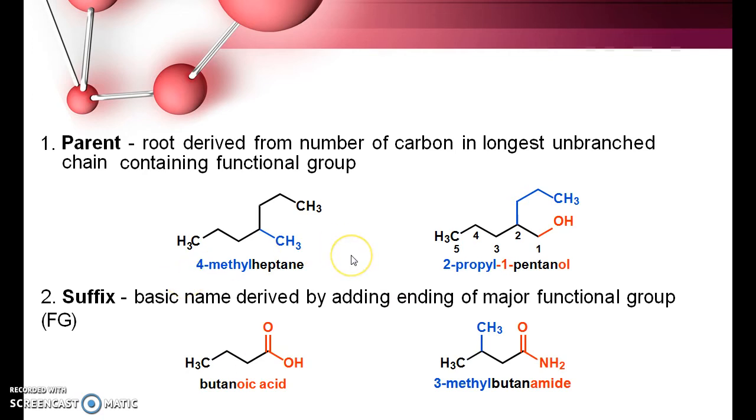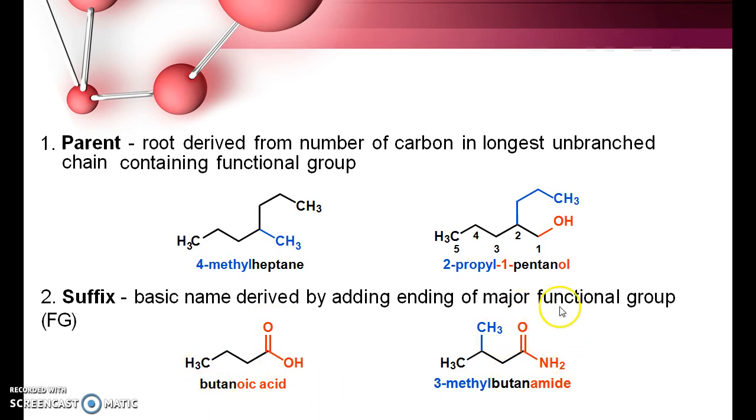Okay, here we have some more examples. Here the parent chain is heptane and the substituent is methyl, and methyl is on carbon 4, so 4-methyl heptane. And here the parent chain is pentane and the functional group is alcohol, so pentan-1-ol, and the substituent here is propyl, so 2-propyl pentanol. Here the functional group is carboxylic acid. Including the carboxylic acid carbon you have to consider it as the parent, so butanoic acid.